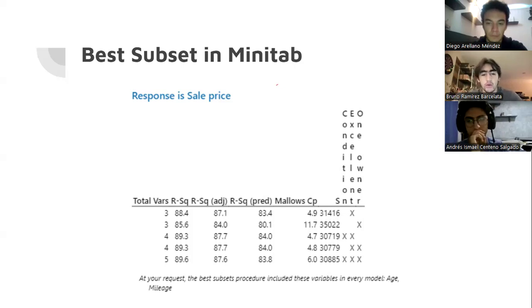And basically, what we found is that the best combination of variables for predicting the selling price would include the age, the mileage, and some categorical variables. This model is better than the simpler ones because it explains the price a little bit more accurately, as we can see on the response with the sales price.